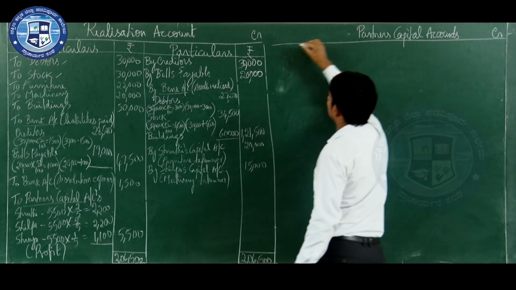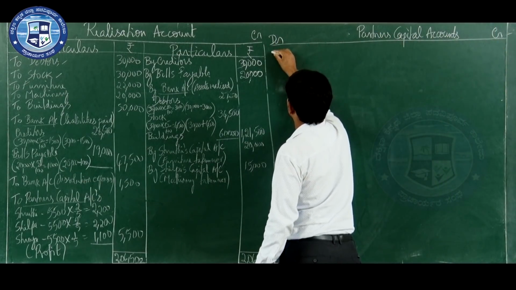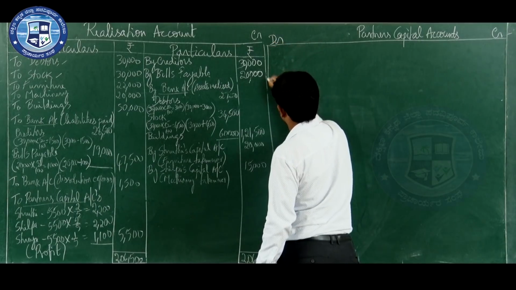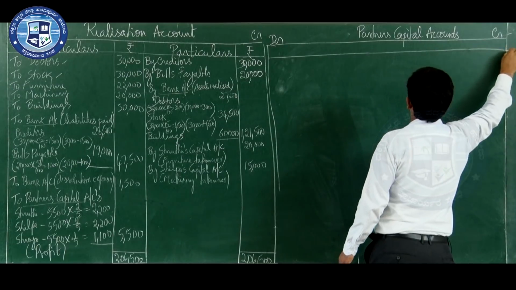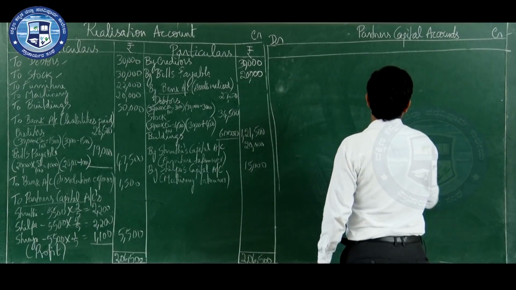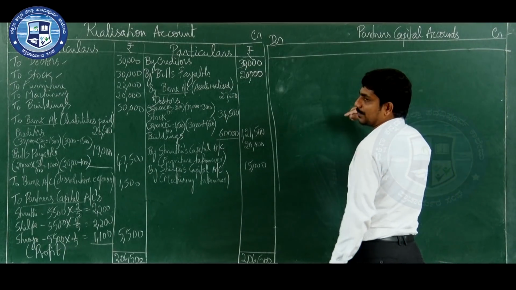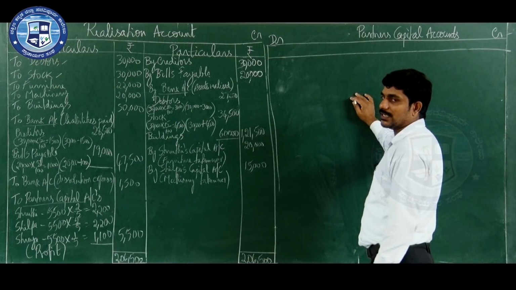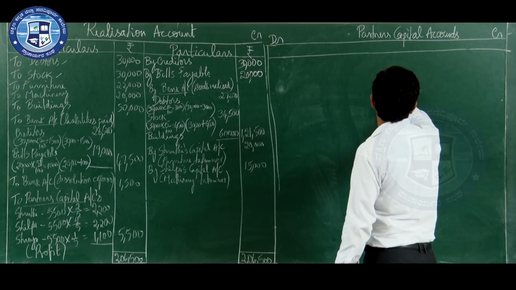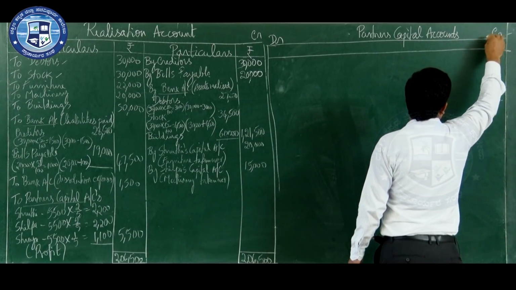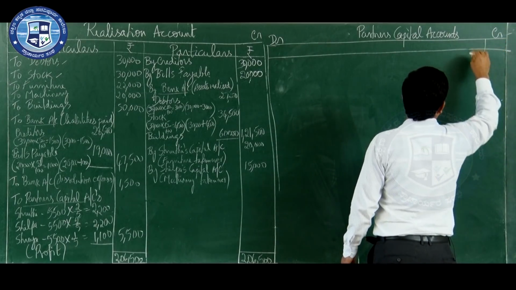Partners capital account also has the debit side and credit side. So how many amount columns do you have to prepare? Depending upon the partners. In this problem, how many partners are there? 3 partners. So you have to prepare 3 amount columns, not accounts, 3 amount columns.